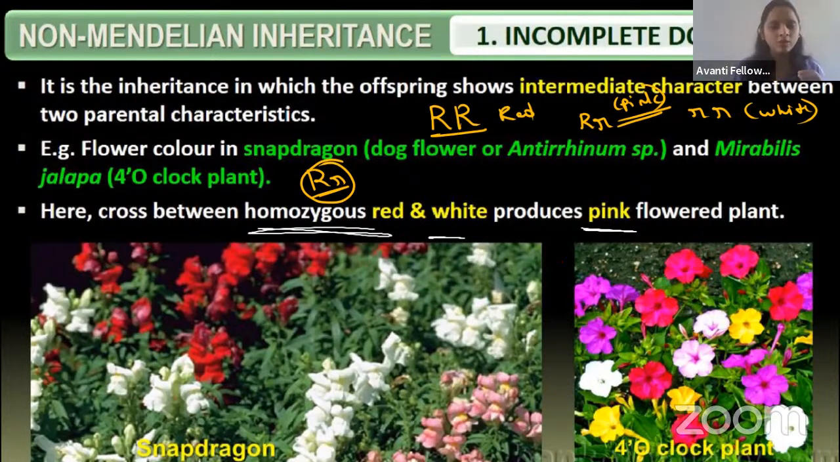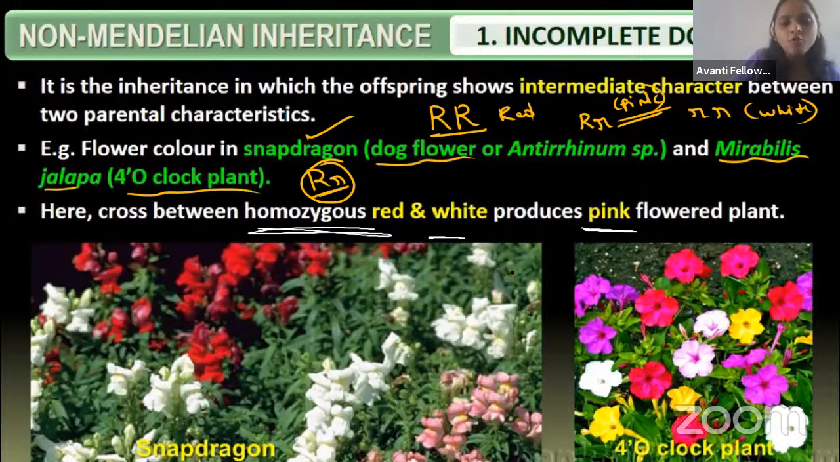Remember guys, which are the examples for incomplete dominance? In the exam, they may ask you like this. Remember: snapdragon, which we also call dog flower, and Mirabilis jalapa, that is the 4 o'clock plant. These are examples for incomplete dominance, where the dominant allele is not completely repressing. That is the thing.